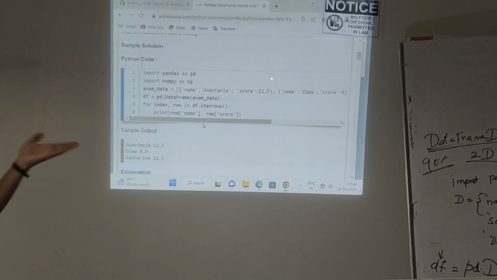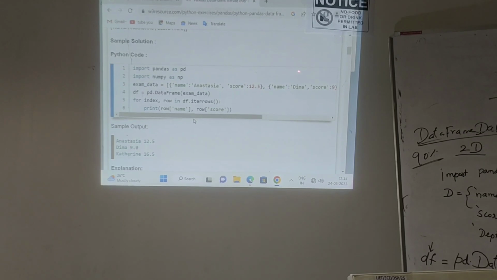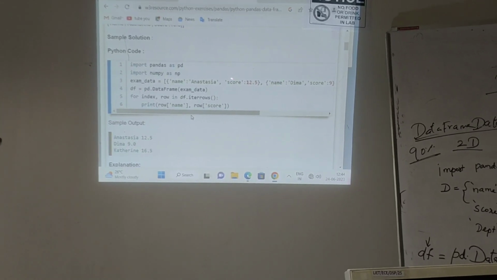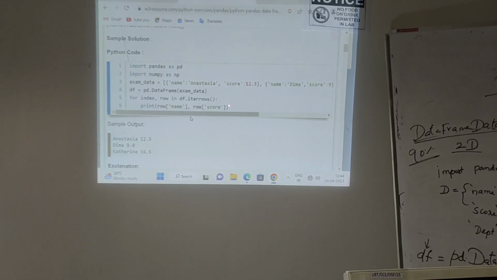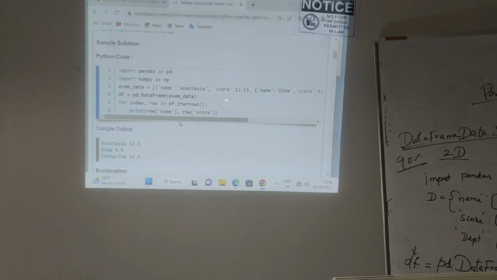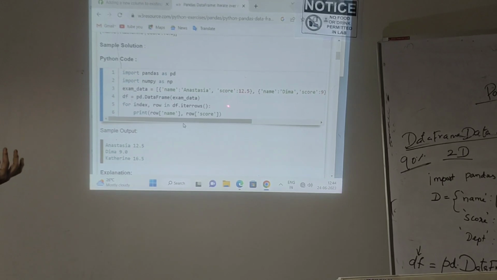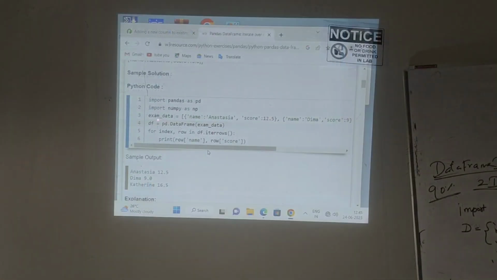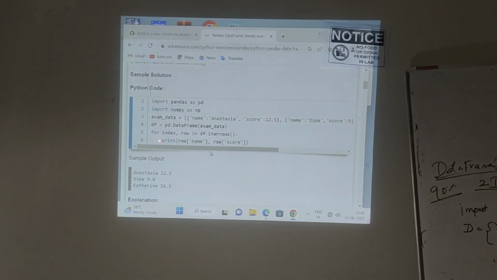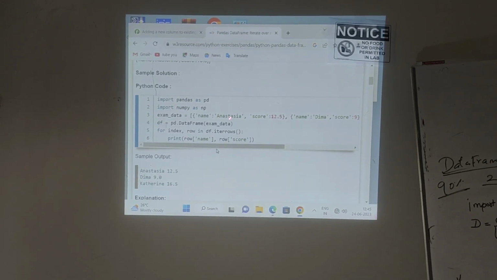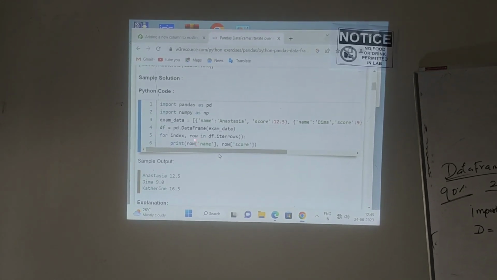Understand, two columns in my table, only name and score. Under name, I'll feed three or more values, whatever we need. Under score, I will feed some values. I will feed the input parameter as exam underscore data. It will automatically take the input from exam underscore data.